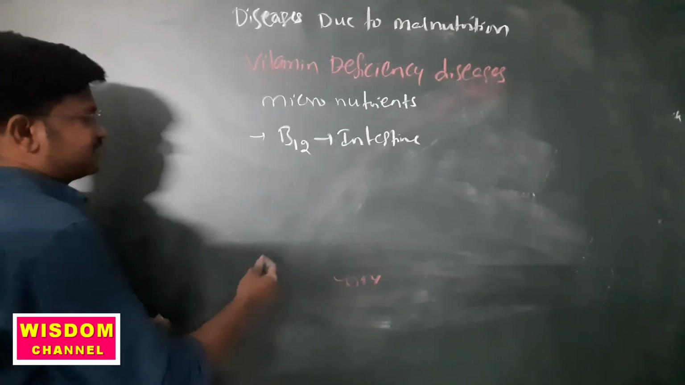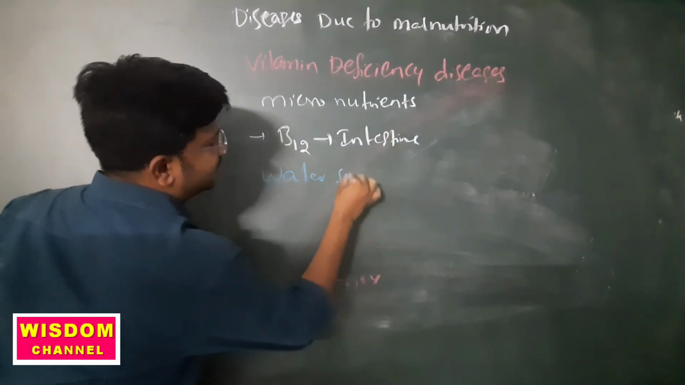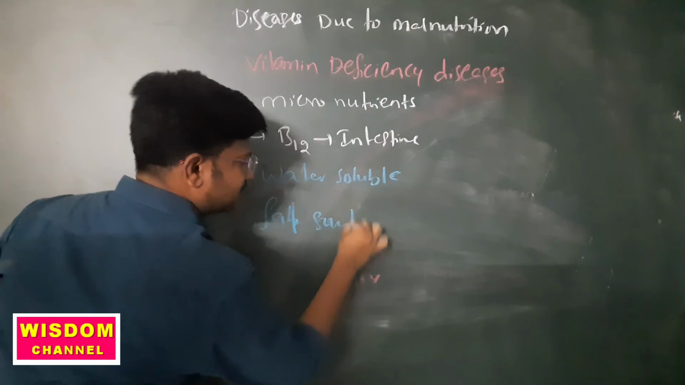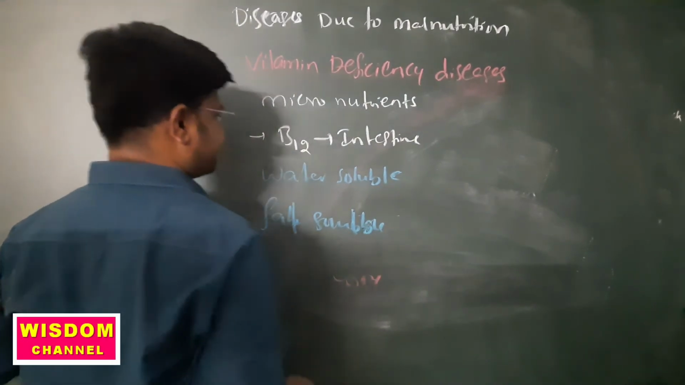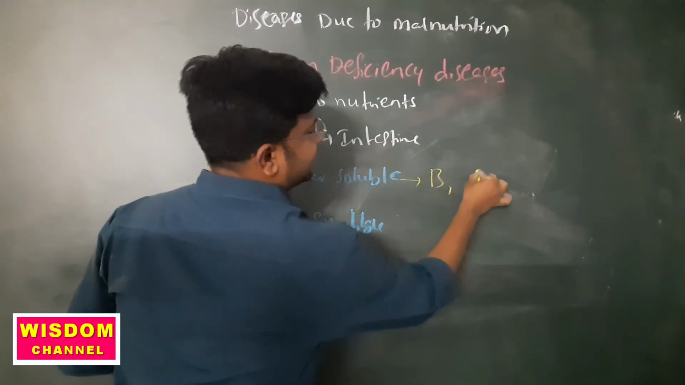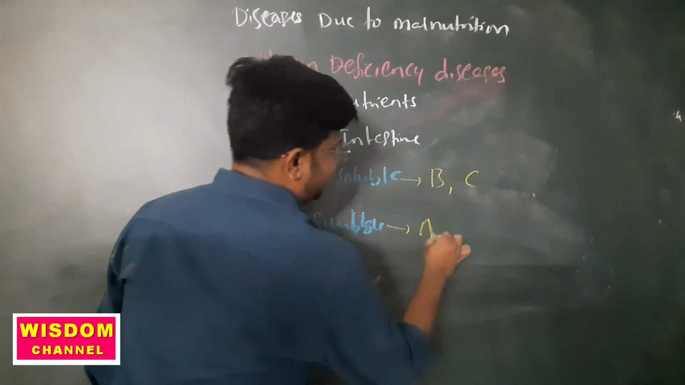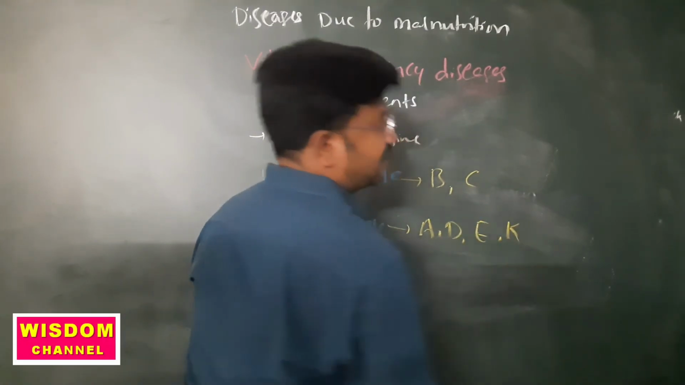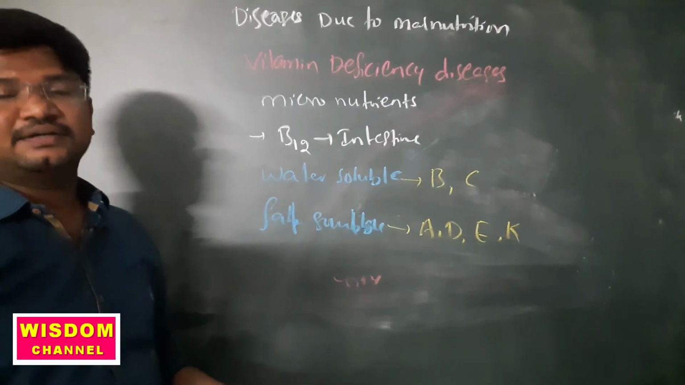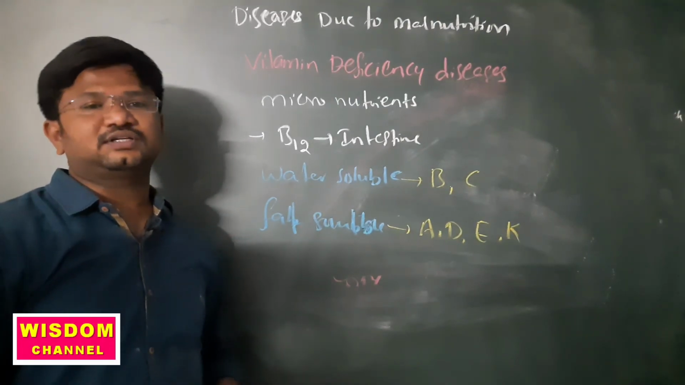Here we divide vitamins into two: water soluble vitamins and fat soluble vitamins. What are the water soluble vitamins? B and C are the water soluble vitamins. The remaining, A, D, E, K, are the fat soluble vitamins. Now we'll find the different kinds of vitamins and how they are helpful to our body for growth and repair.